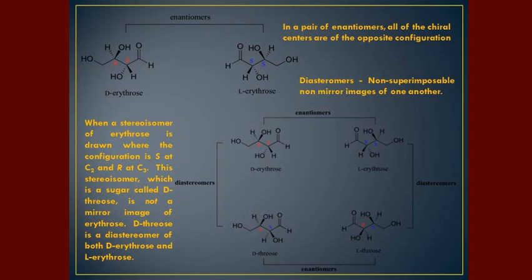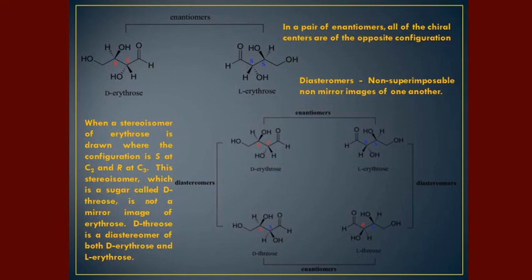So this is a structure of enantiomers. Here you can see a pair of enantiomers, a depiction of D-erythrose and L-erythrose. All of the chiral centers are of opposite configuration. Whereas in a diastereomer, you can see they are non-superimposable and non-mirror images of one another. So this gives a complete explanation of what enantiomers and diastereomers are.